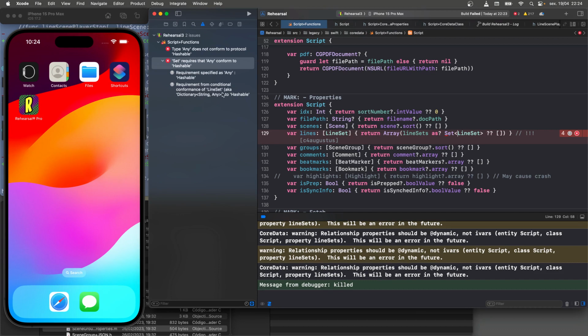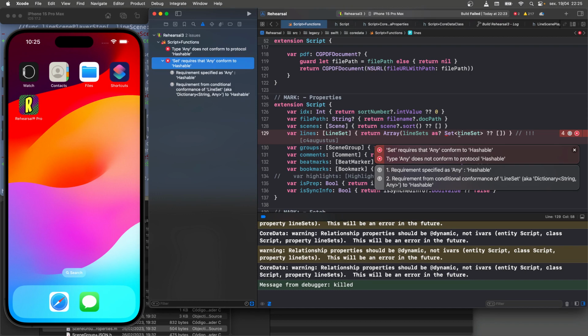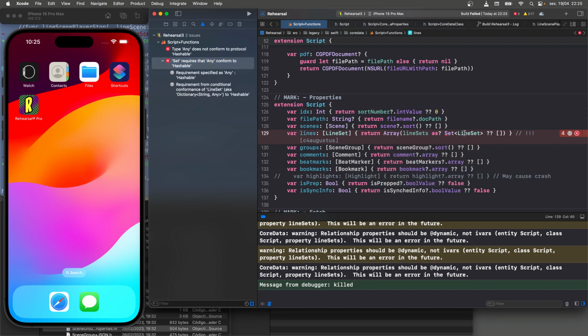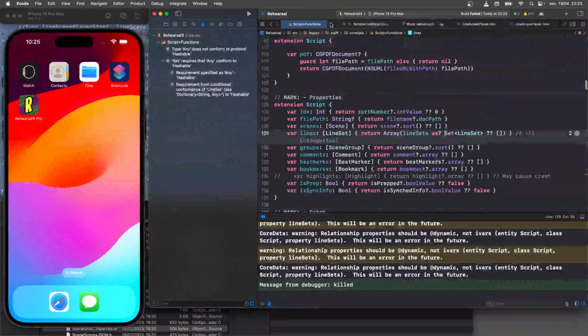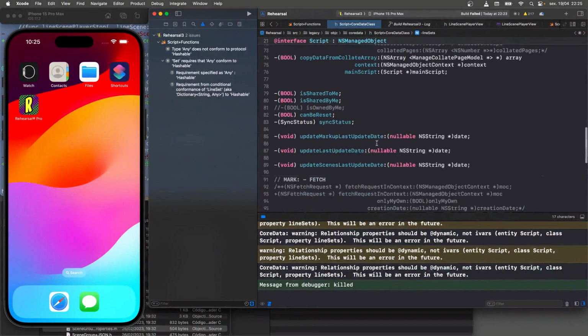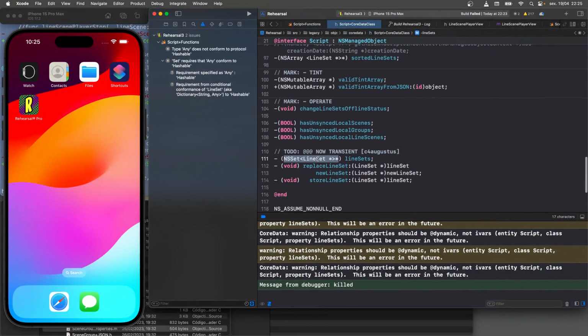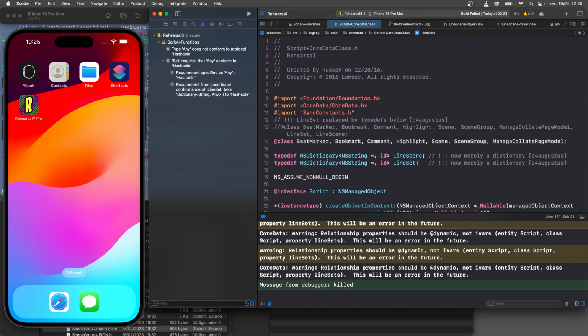Requirement from conditional conformance of LineSet to Hashable. Any is not Hashable. It's not conformed to protocol Hashable. Why does it care? This set of LineSet, we're in Swift. We're saying, give me the LineSets, set of LineSet. You can see that in script. Not there. Not there. Here. Right? Set of LineSet. Reference to a set of LineSets. It looks like that.